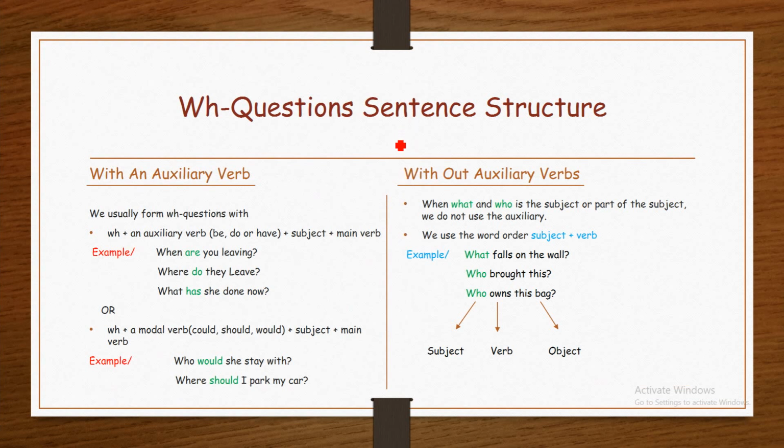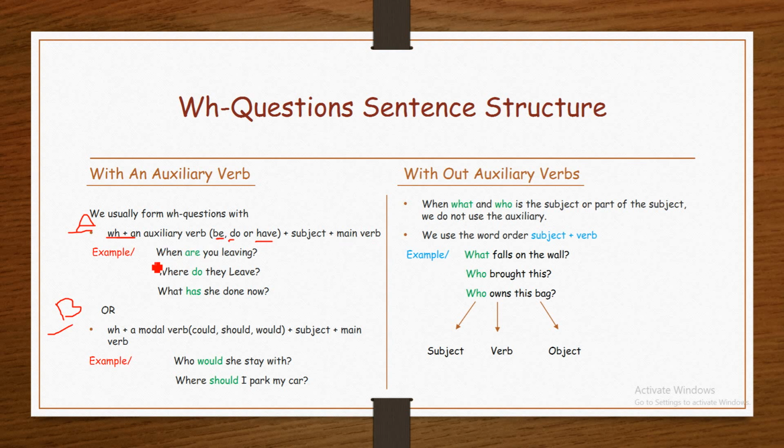WH questions sentence structure. It's either with an auxiliary verb or without an auxiliary verb. We usually form WH questions with the first type. Here are two types, we call this A and we call this B. In part A, WH word plus an auxiliary verb. Auxiliary verbs like be, which means is, am, are, was, were, do and does, or have, has, or had, plus subject, plus main verb.